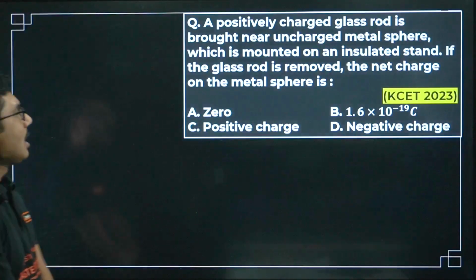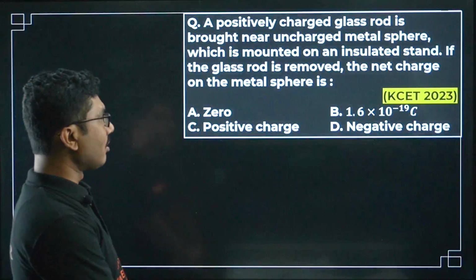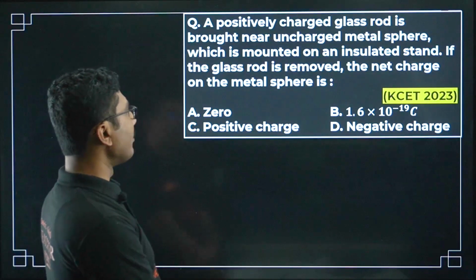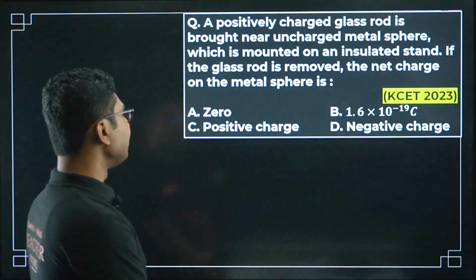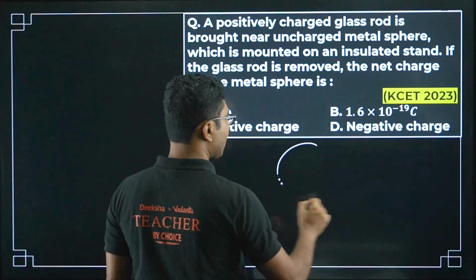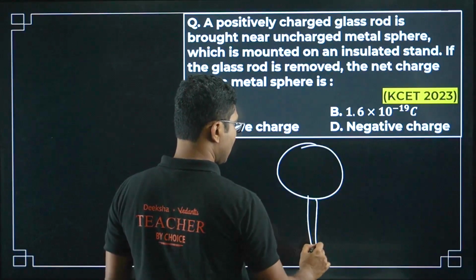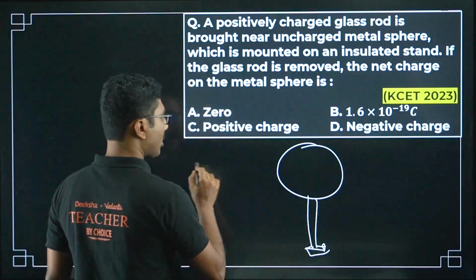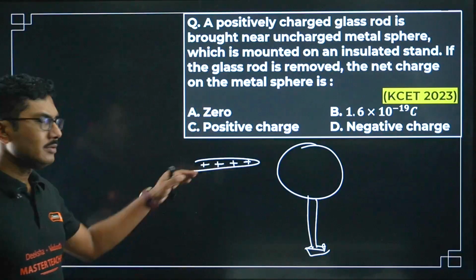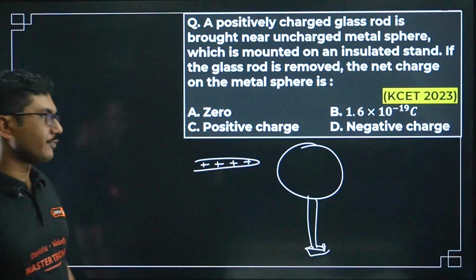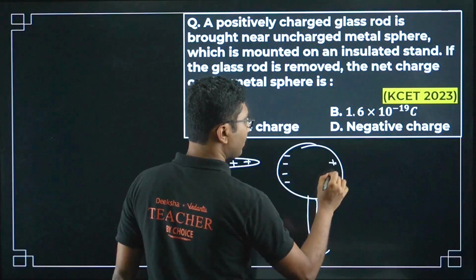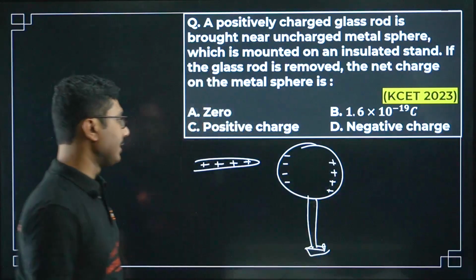Now next question. A positively charged glass rod is brought near an uncharged metal sphere which is mounted on an insulated stand. If the glass rod is removed, the net charge on the metal sphere is. So here we have a metal sphere which is mounted on some insulated mount, and we brought some glass rod. This is charged. When this glass rod is close to the sphere, the sphere basically gets induced, some part positive, some part negative.